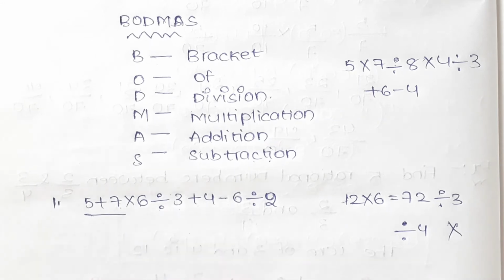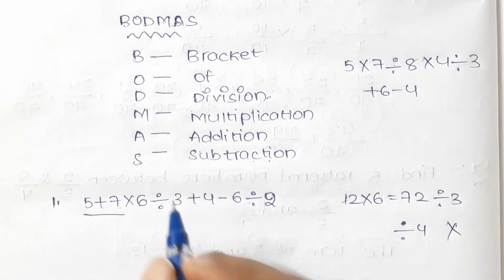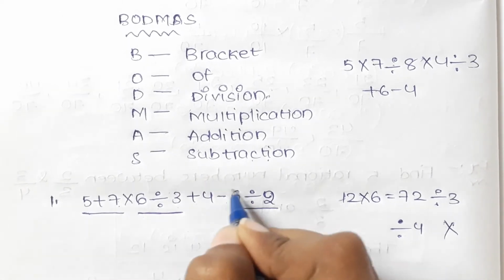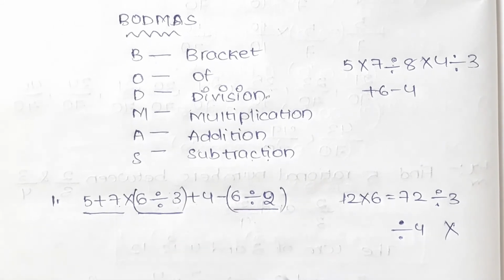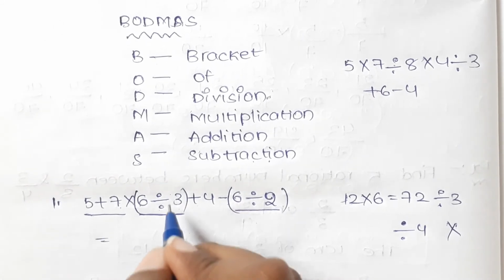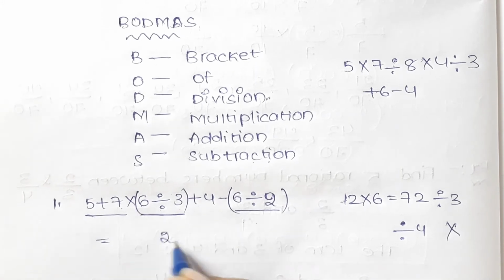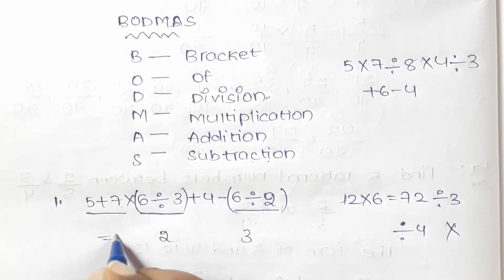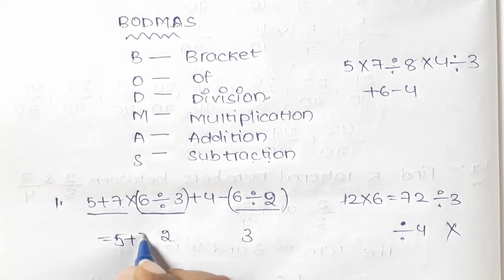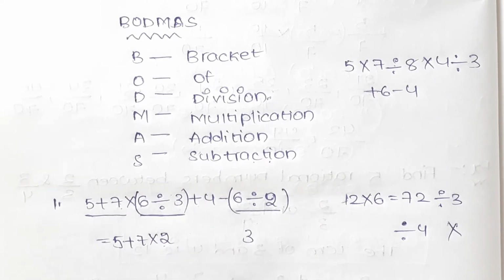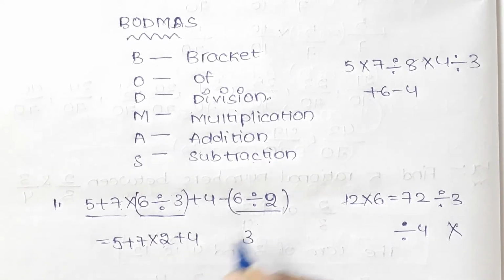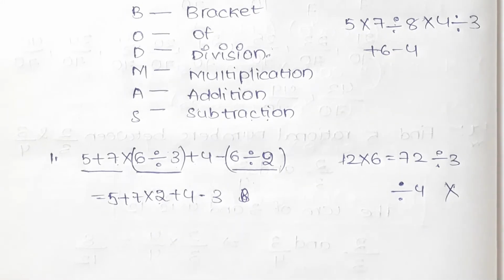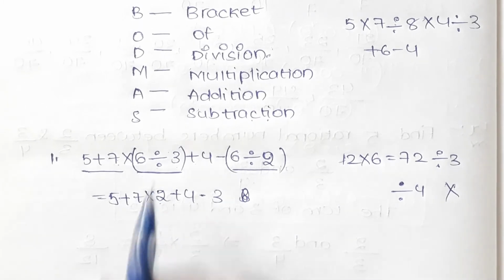Now in this question, first we should do the division, that is 6 divided by 3 here and 6 divided by 2 here. First we should do these two. Here we know that 6 divided by 3 is 2, and again 6 divided by 2 is 3, and write the given numbers: 5 plus 7 into 2 plus 4 minus 3. This is the expression after division is completed.